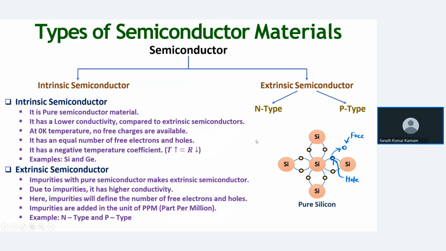So how can you define the impurity in terms of what? Parts per million. So you know that 1 million equals how many lakhs? 10 lakhs. Okay. So that means in 10 lakh silicon atoms, we are adding one impurity, one phosphorus atom. We call it one part per million. Okay. We'll get N type. Suppose in 10 lakh silicon atoms, we are adding one boron atom. Okay, we are getting trivalent, a third group, P-type semiconductor. Okay, so examples are N-type and P-type.